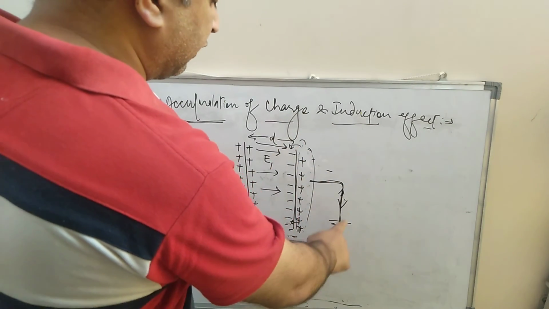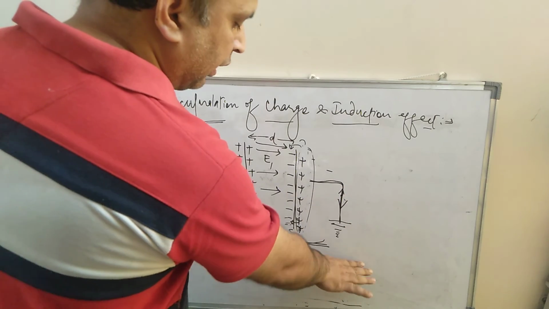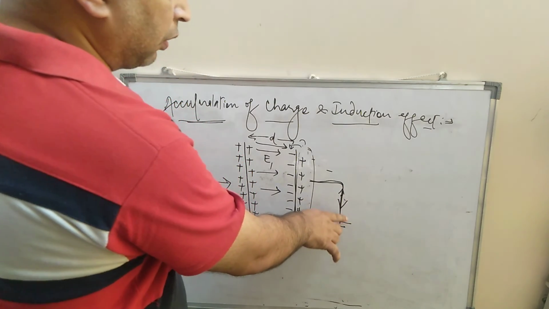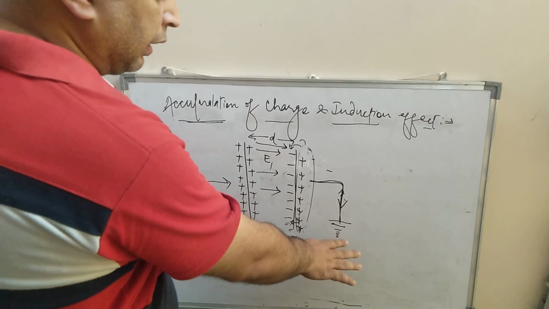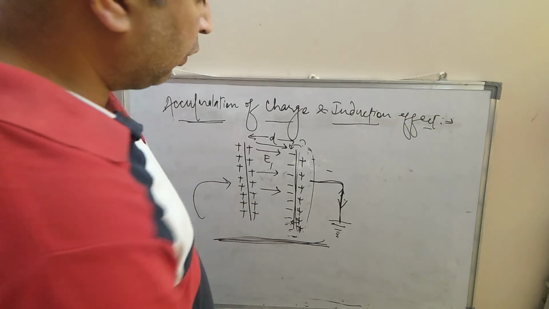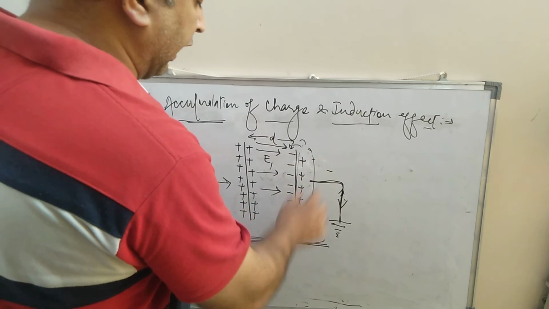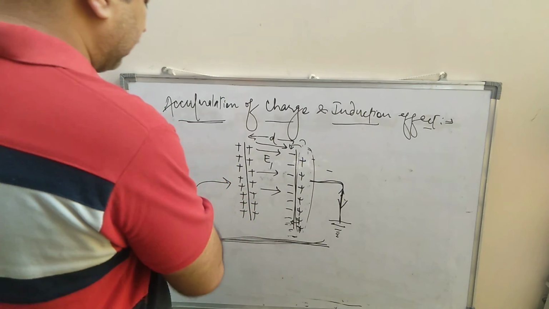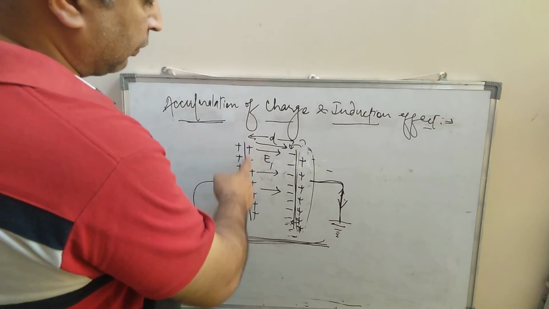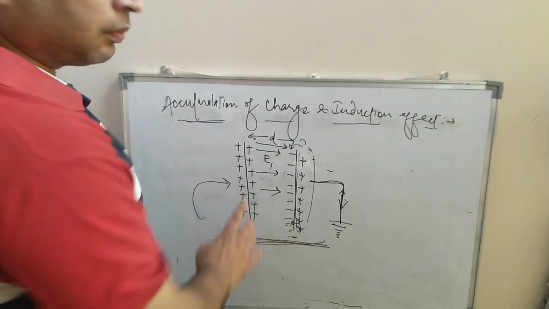If we connect it by means of a wire through the earth, then the electrons will come out through the earth. As we know, earth is a very good conductor of electricity, so the electrons will come out through it and they are going to neutralize. As it becomes neutral, the positive charge has to be given to the first plate.